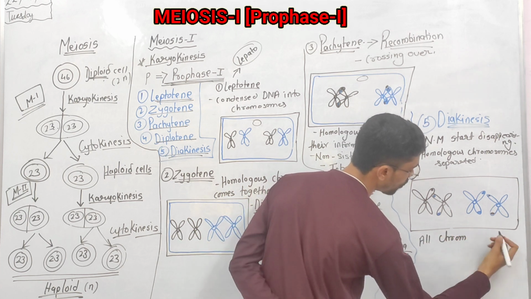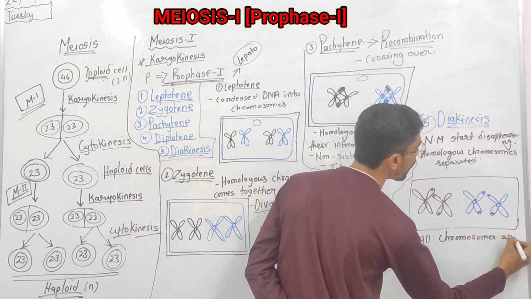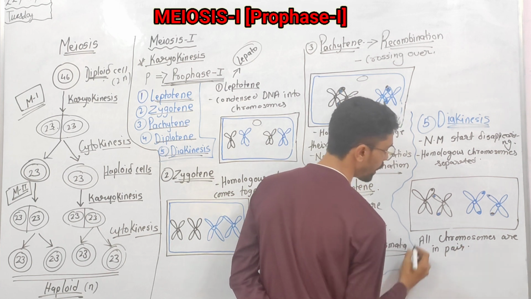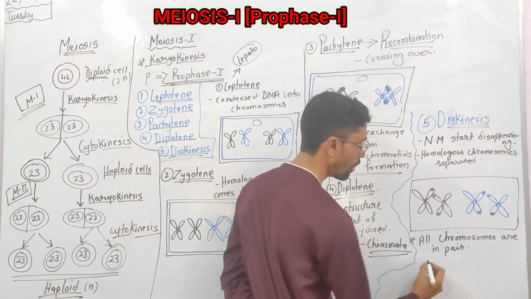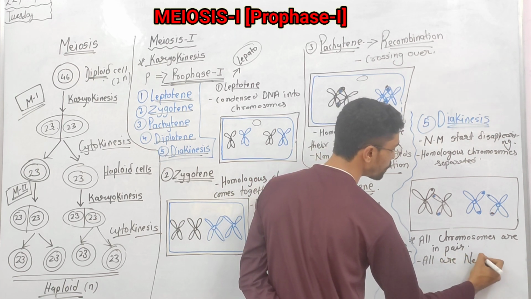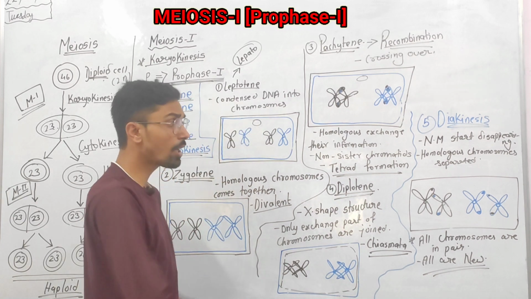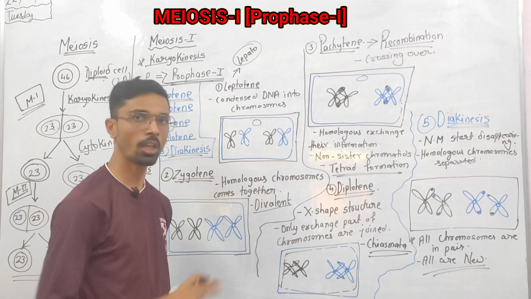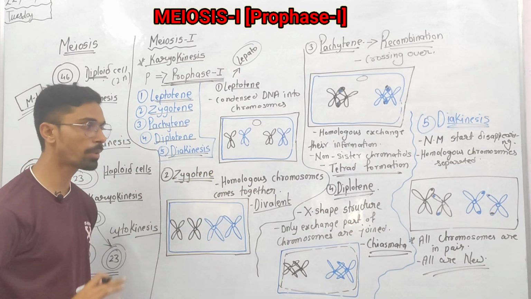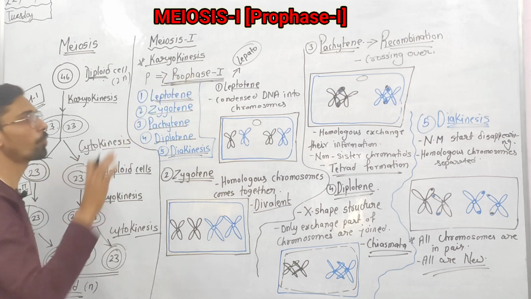All the homologous chromosomes are in pairs, and all have new recombined information in diakinesis. Everything is clear in prophase 1.